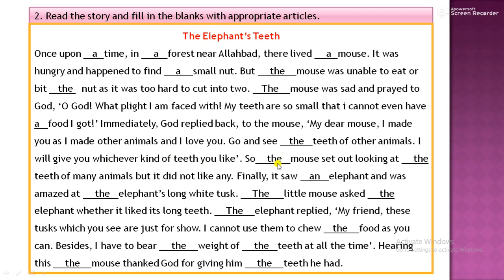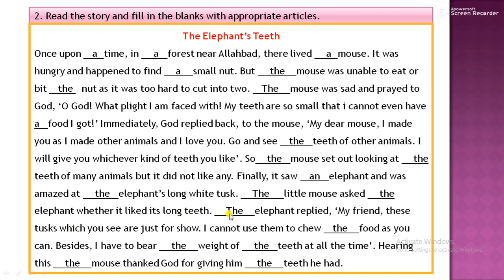So the mouse set out looking at the teeth of many animals, but it did not like any. Finally, it saw an elephant and was amazed at the elephant's long white tusks. The little mouse asked the elephant whether it liked its long teeth.